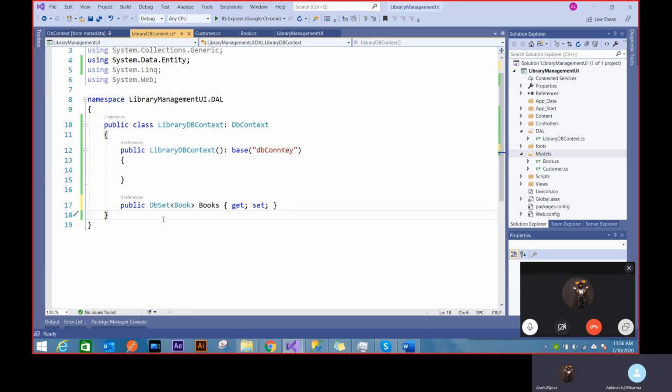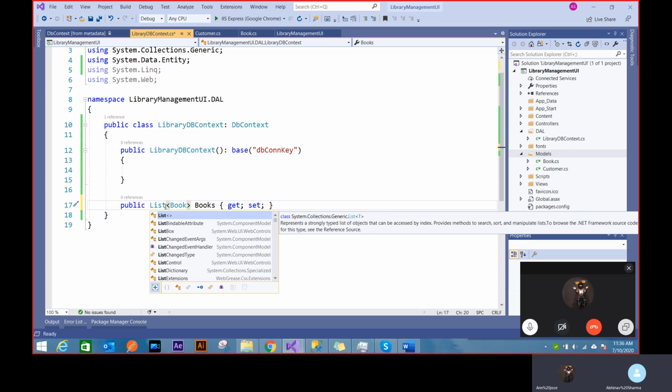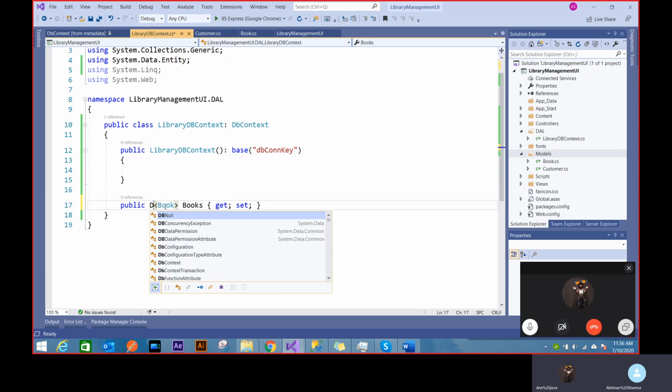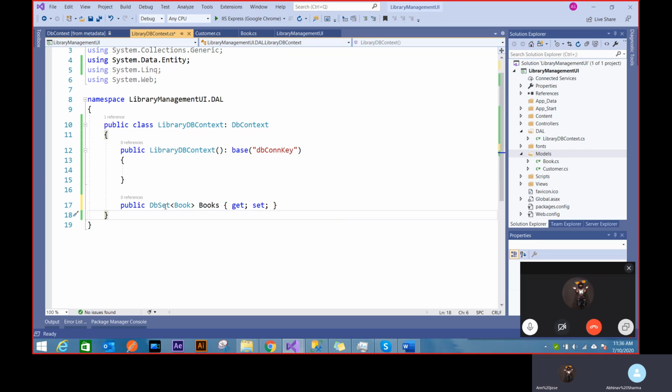So the advantage of using this kind of approach is whenever I'm initializing the DB context in my controller or view or wherever I want to, I can just run a loop through all the rows. So it's just like saying list, but because I'm using an Entity Framework concept, I'll be using DbSet, just a collection of those. So you can imagine that inside this table, the books. DbSet is mainly for Entity Framework.